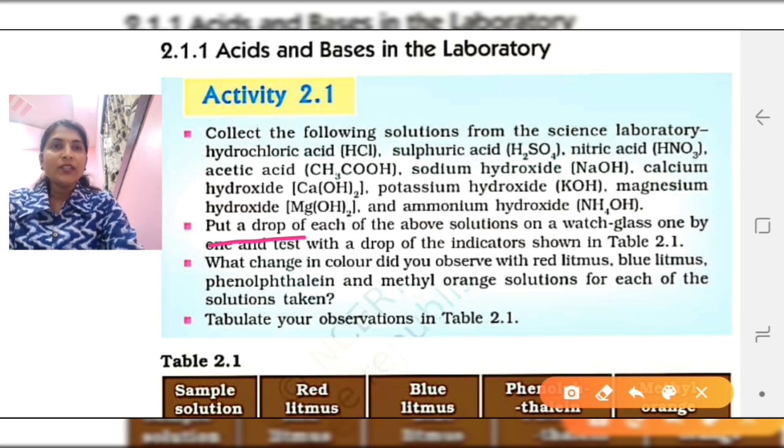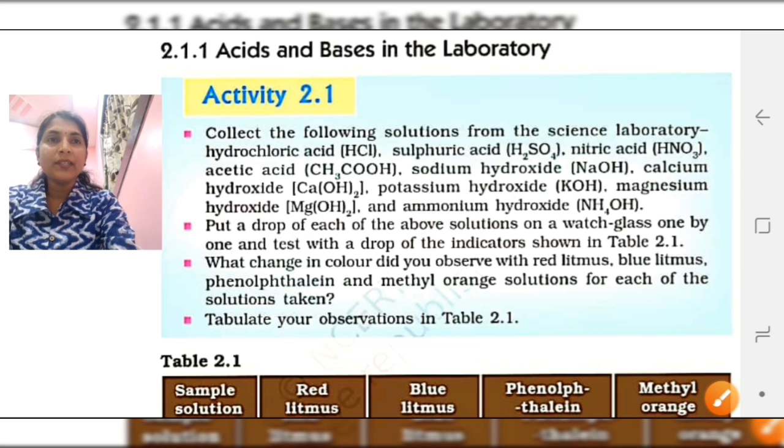Now what change in color did you observe with red litmus, blue litmus, phenolphthalein, methyl orange solution for each of the solutions taken, and tabulate your observation in table 2.1. Now here we will write the information about all those things.